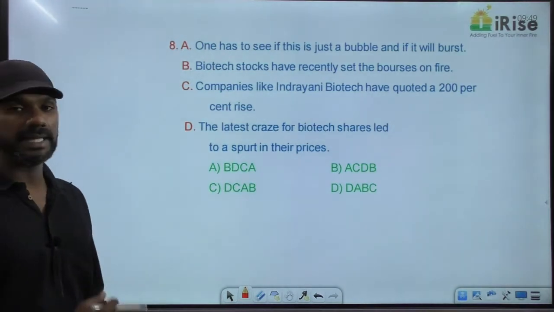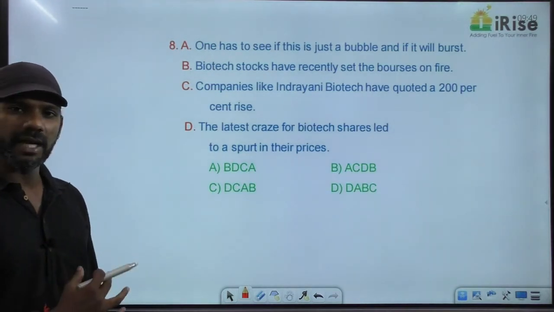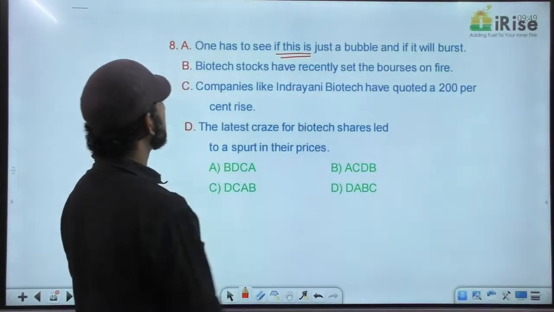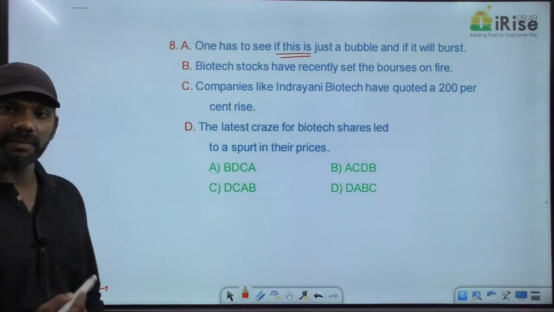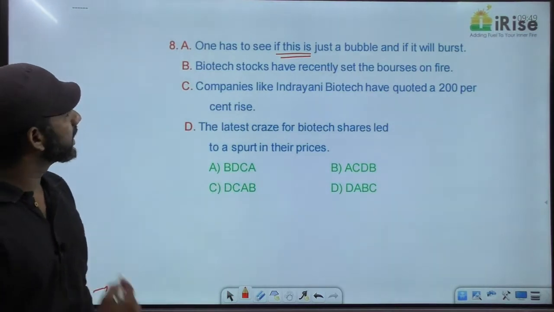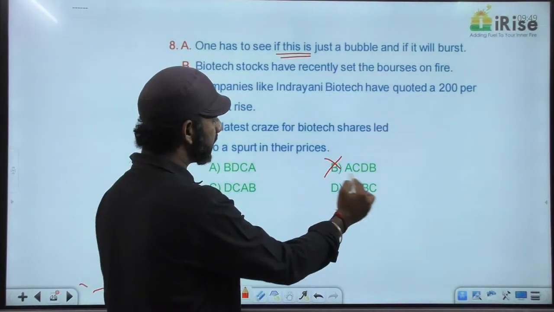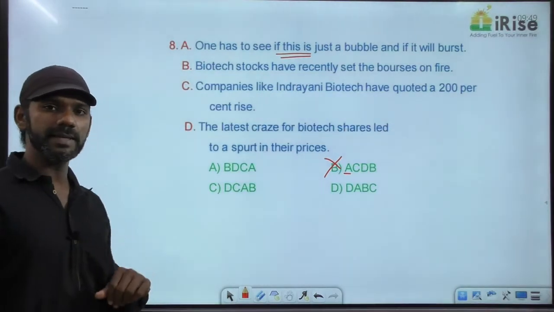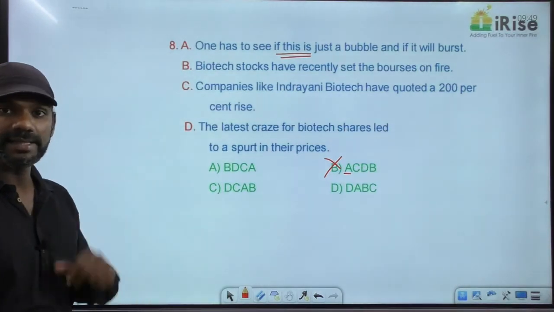Come to sentence A. Can the paragraph start with A? No, because this is a pronoun. So immediately before the sentence, there must be a sentence containing mention about a noun. So paragraph cannot start with A. Based on that, option B is eliminated. Can the paragraph start with C? No, C is an example.